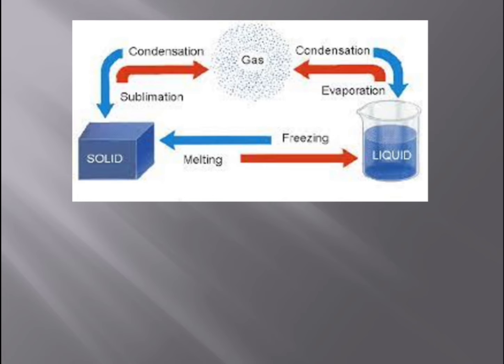How you can see it: when you cook the rice or when you boil the water, the steam comes out. That means the water is converting into steam. The liquid is converting into gas, isn't it? So that is boiling. And when you place a lid on the steam, when the steam touches the lid, it starts to form small droplets, isn't it?